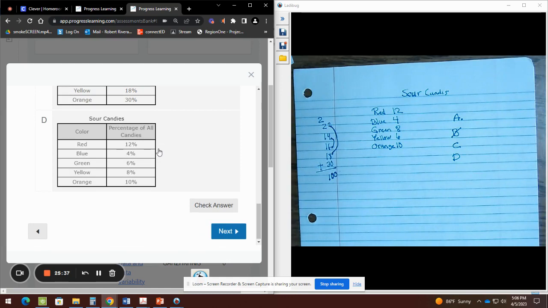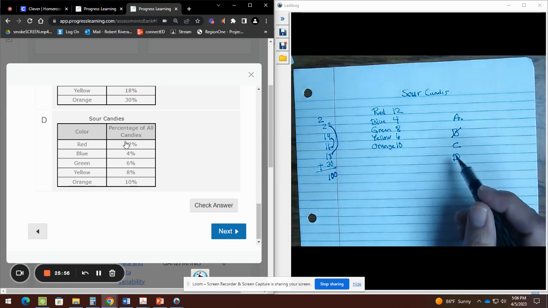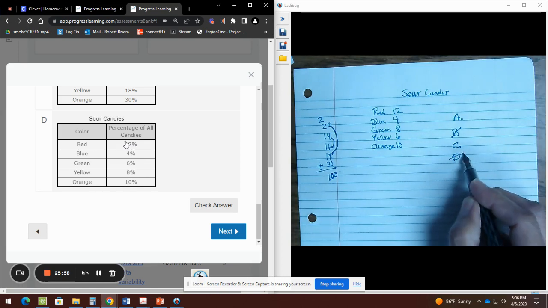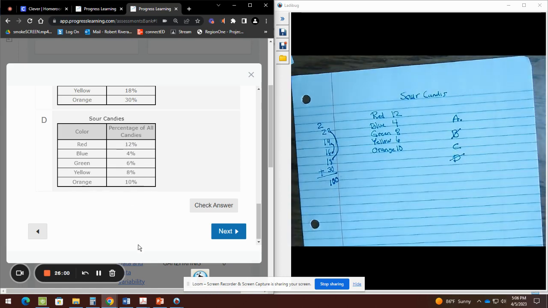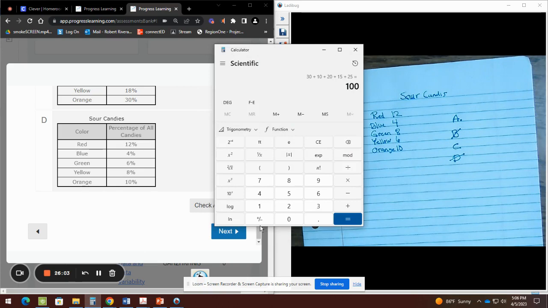Finally, we're going to go to letter D. I think this one I can hopefully handle mentally. So here we go. 6 plus 4 would be 10. And then 10 and 10 would be 20. And then 20 plus 12 would be 32. Plus the 8 would be 40. Table D is wrong. Why is table D wrong? Because it does not give me 100%. You can check with a calculator. So we have here 12 plus 4 plus 6 plus 8 plus 10, 40%.